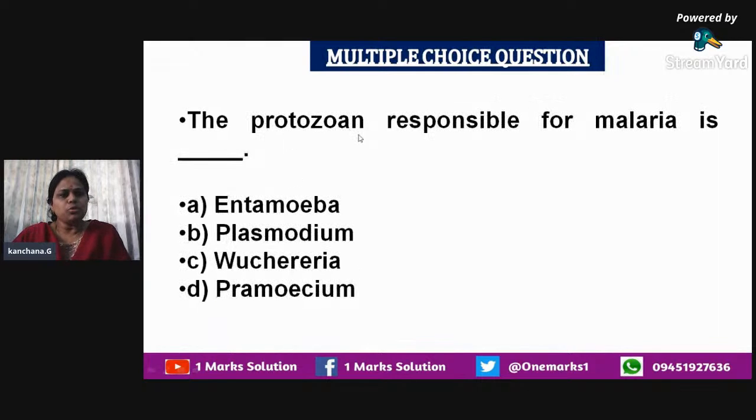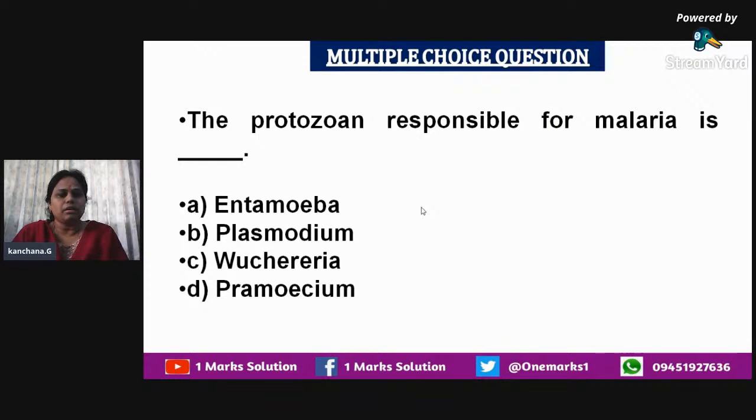The protozoan responsible for malaria is dash. In this lesson we are seeing about malaria, which is one of the very important diseases that we have to know. There we have come across the life cycle of the organism, that is the pathogen too. As far as malaria is considered, we know very well that this protozoa called Plasmodium is responsible for causing this disease.